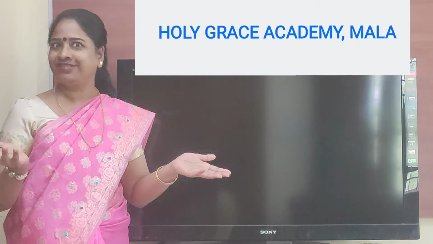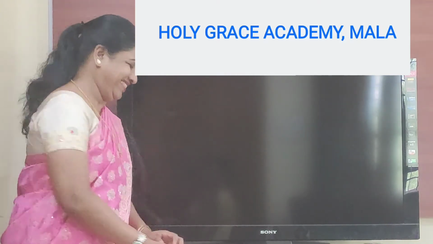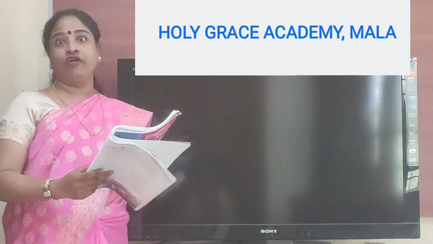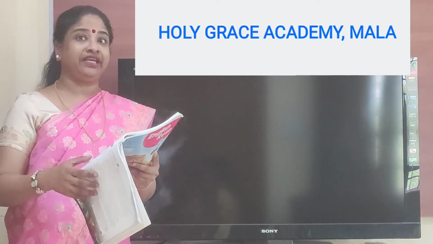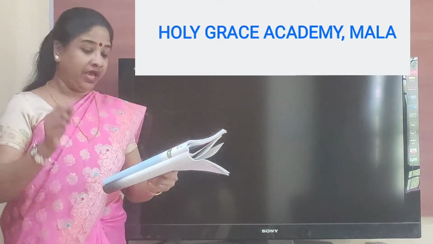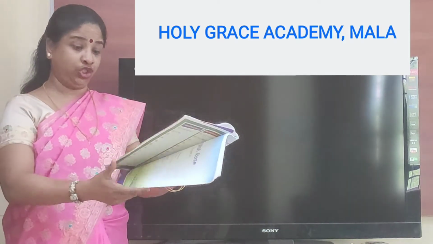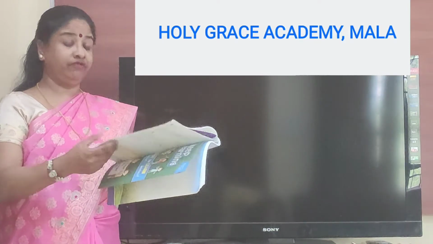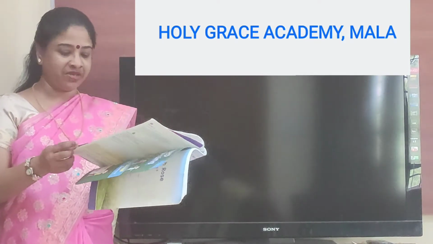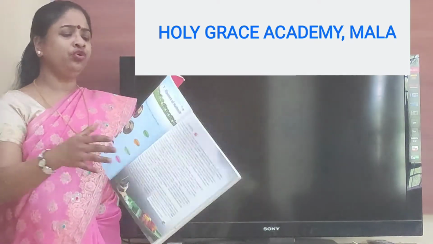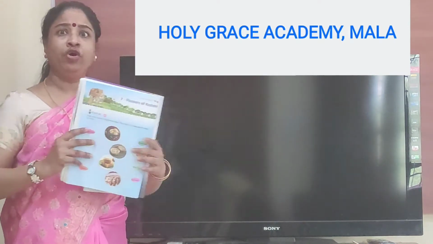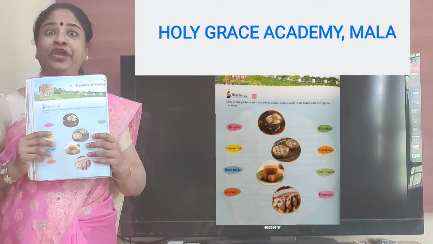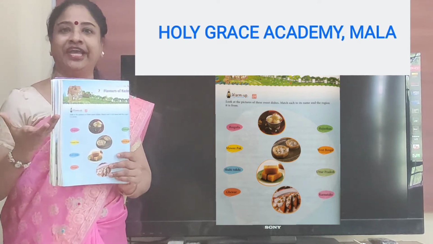So let's take our books. Ready? Let's get started. Flavors of Kashmir. That is the name of the chapter. And we are on page number 90. Now you can see in your book and also on my screen there are going to be some food items.